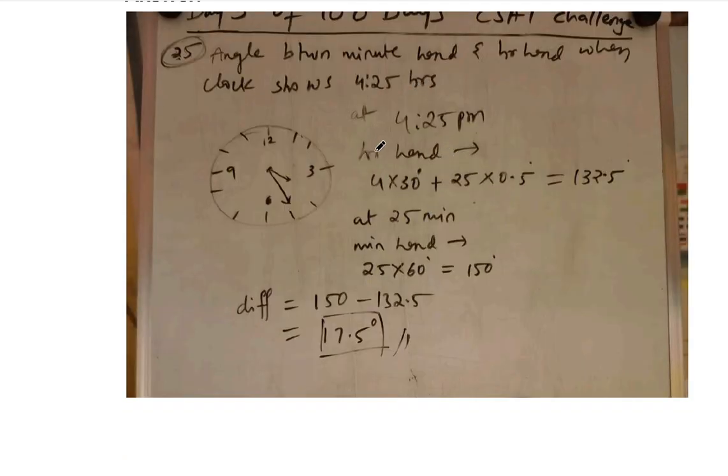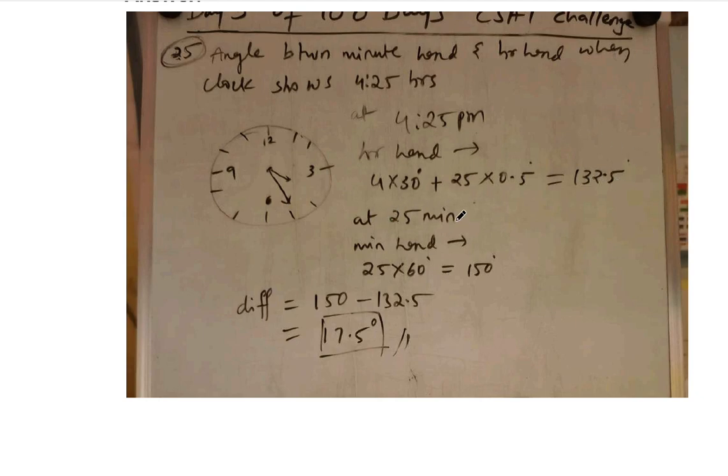When we see here at 4:25, the hour hand, in every hour, will travel 30 degrees. So 4 into 30 degrees plus 25 minutes into 0.5. Why? Because in the previous problem I told you the hour hand will move 0.5 degree per minute. So when we calculate this, we'll get 132.5 degrees.